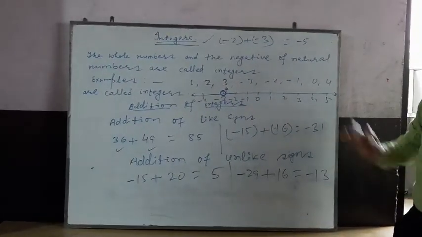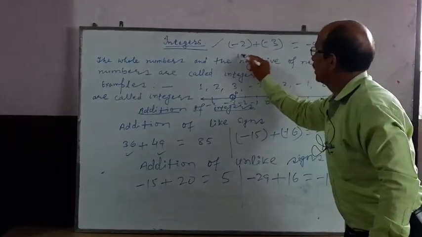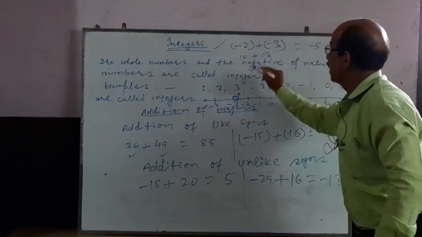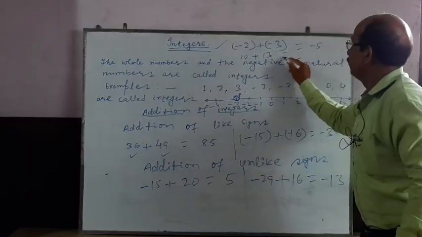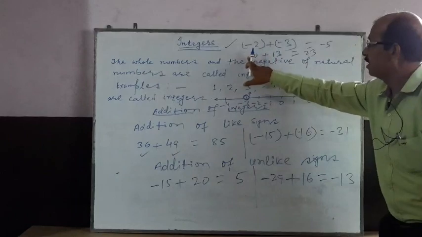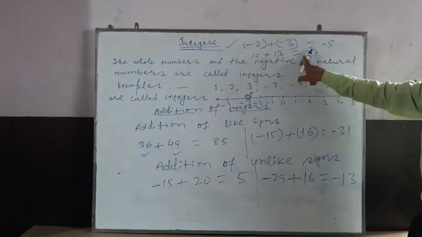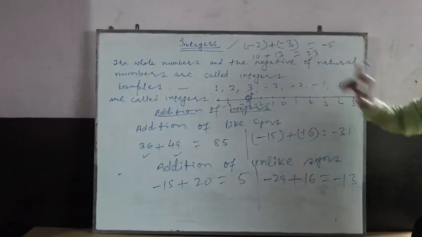Okay. Similarly, if you are adding 10 plus 13, you will get 10 plus 13 is equal to 23. The common sign is plus plus. That will be plus. So plus 23 is the answer.